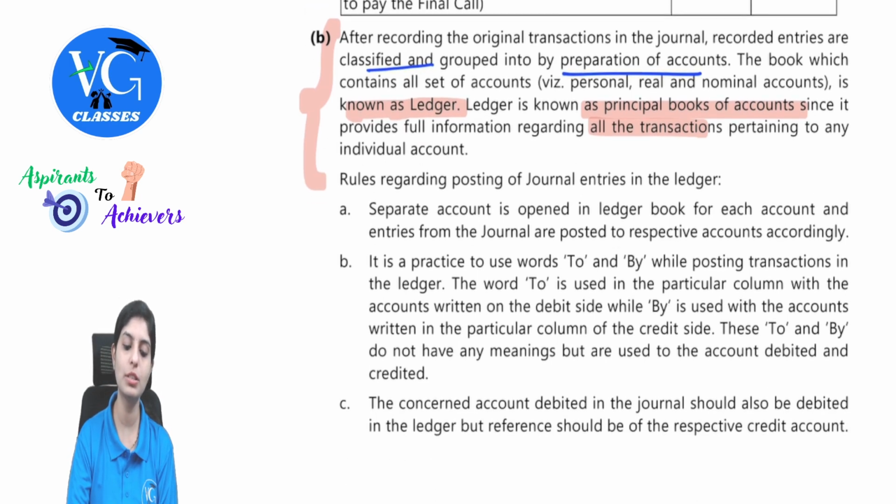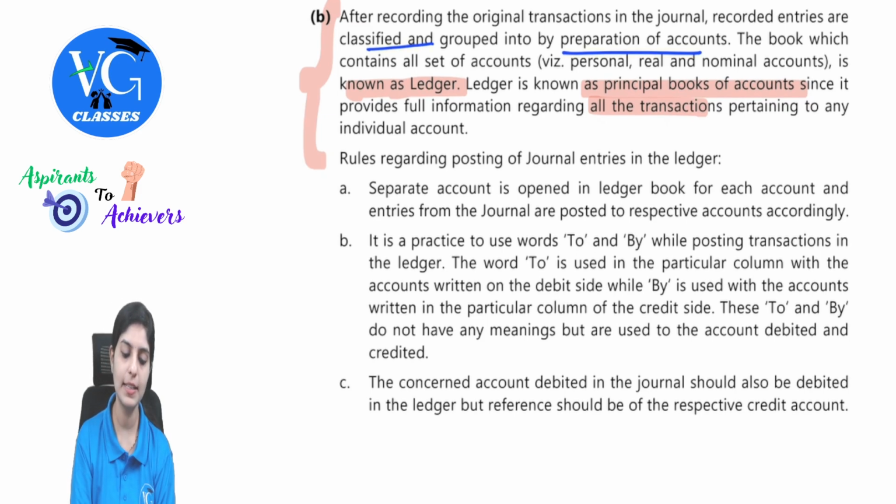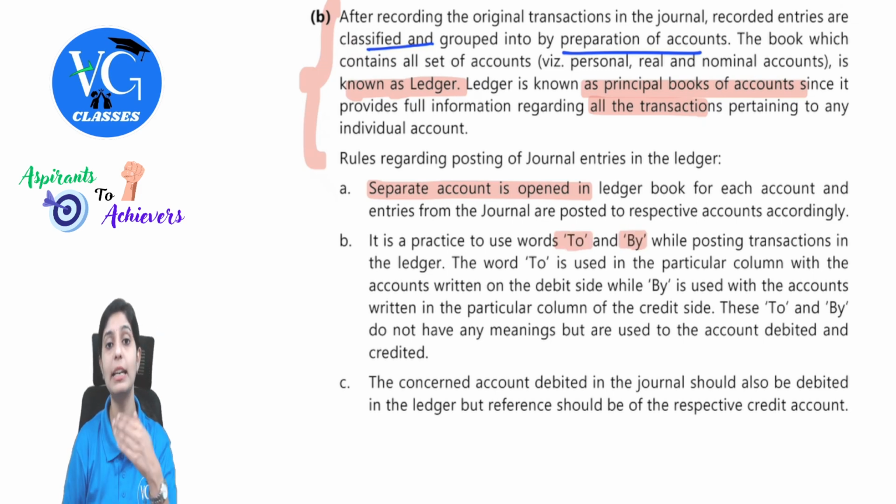And they have asked the rules regarding posting of journal entries in the ledger. Just observe, you will know the simple basic points. You need not learn by heart what is given here. See, a separate account needs to be opened for posting, and then you have to clearly make use of the words to and by. You can reiterate these points. To will appear on which side? It is written on the debit side, and by will be written on the credit side.